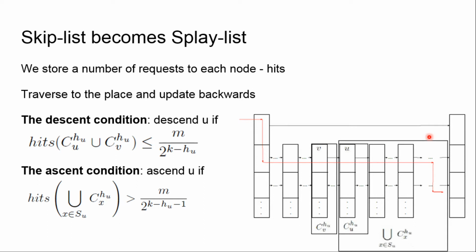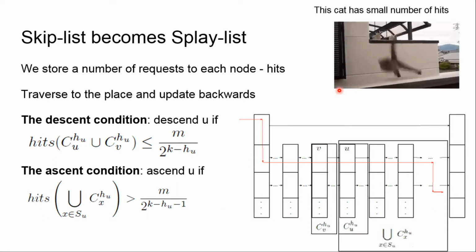So we check if the number of hits there is high, or to be more precise, greater than the total number of hits divided by 2 to a power that depends on the height, then we should promote u higher to help all the requests coming to this rectangle to make it faster. So we simply promote u to the next level.